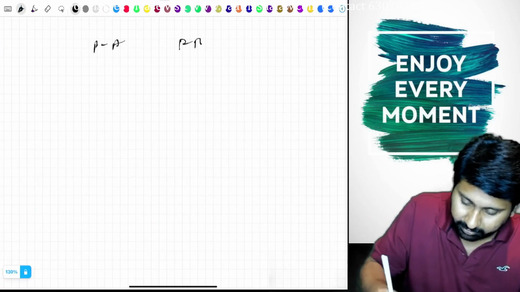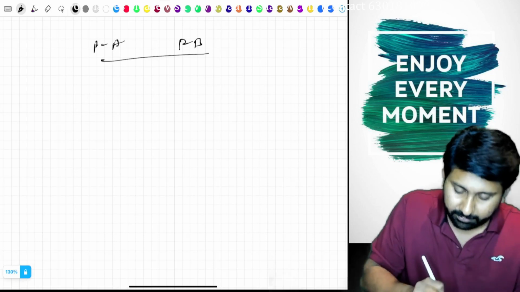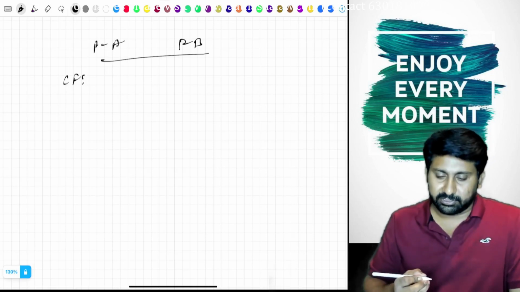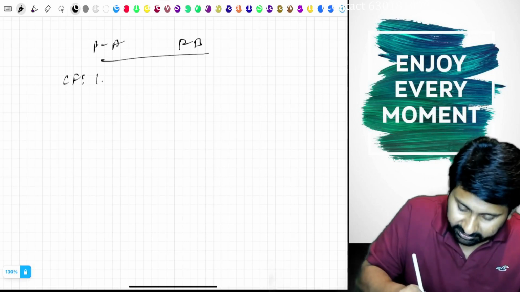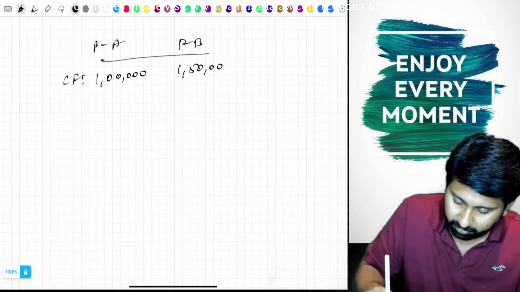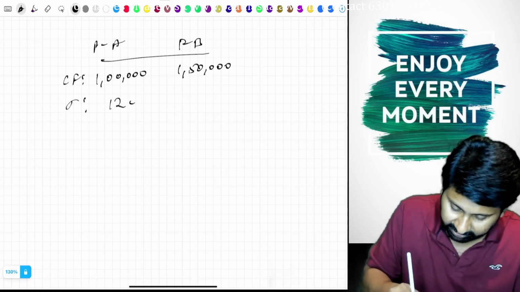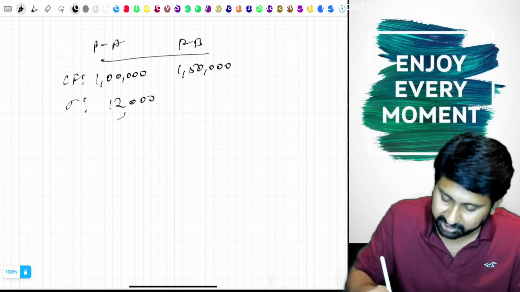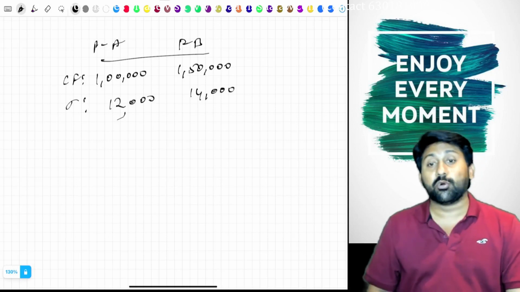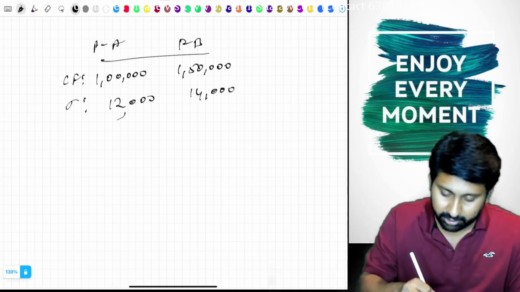Project A, project B. Cash flows. Total cash flow I'm expecting for A is 1 lakh. Here I'm expecting 1,50,000. Here the standard deviation is 12,000. Here the standard deviation is 14,000. If you see the standard deviation, which is more risky? Project B is more risky, but it is wrong.